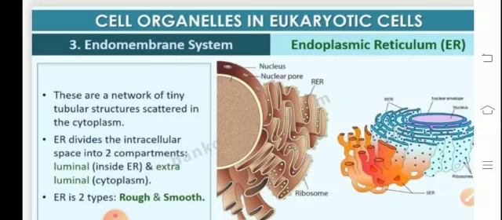ER divides the intracellular space into two compartments, that means inside the ER and the cytoplasm. It is a tubular network which is scattered throughout the cytoplasm. So Golgi is a localized cell organelle while ER is widespread in the cytoplasm, and therefore ER is often termed a system of membranes also.